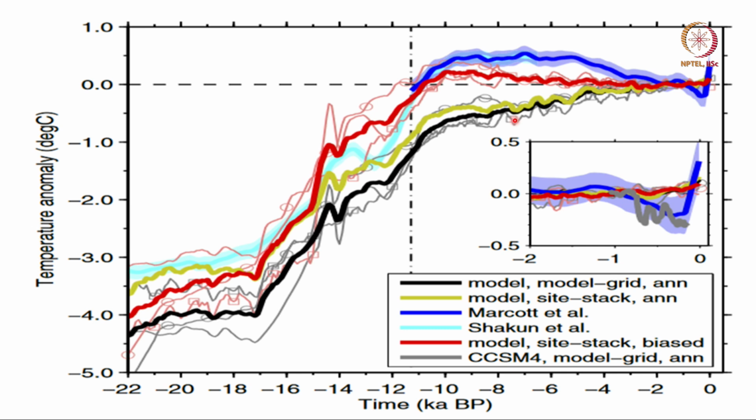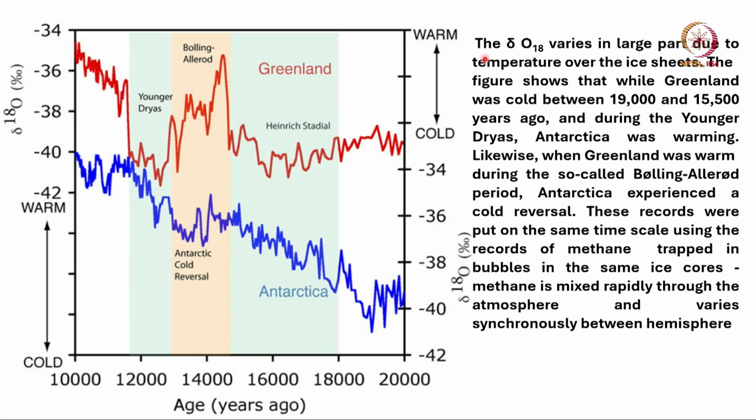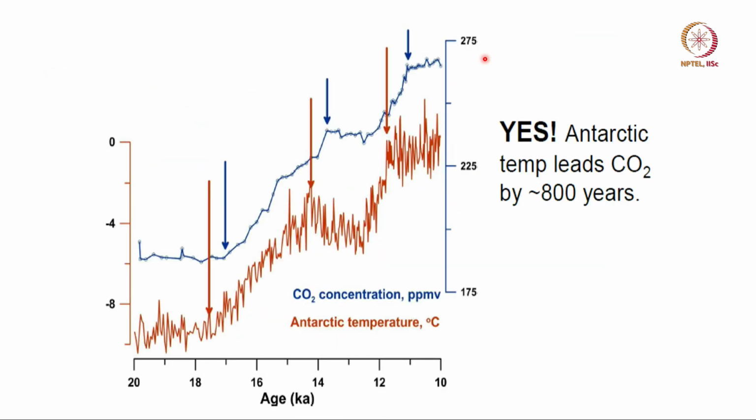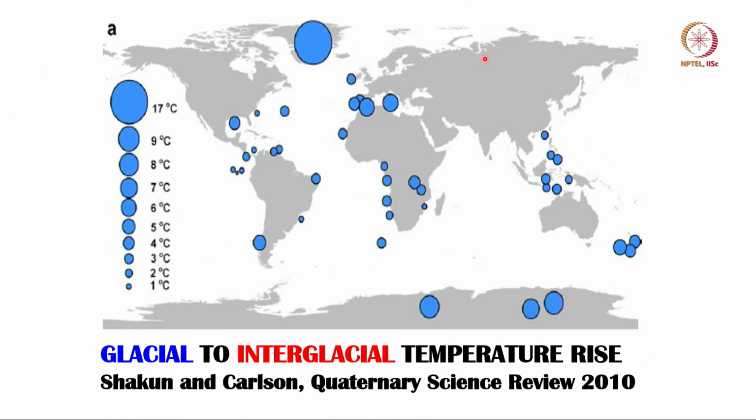So, remember, in the case of the model, when you calculate annual mean temperature, we take the average of all grid points for which we have data available in the model. But when you look at the proxy data like Shakun or Marquardt, they can only average over points where those measurements were made. And if you recall, those measurements do not cover all parts of the earth. We looked at it in the last class, I will show it again.